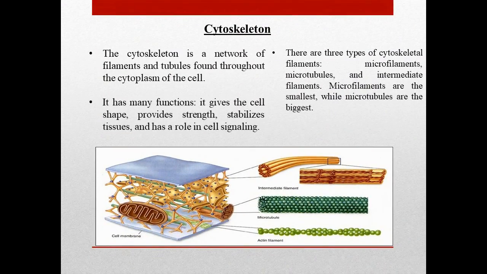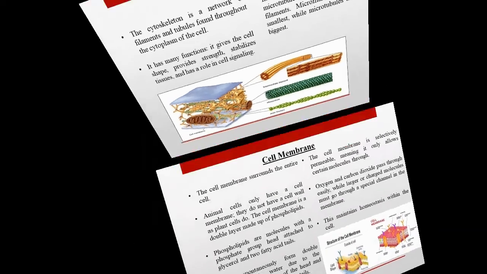Now, what is the meaning of cytoskeleton? The cytoskeleton is a network of filaments and tubules found throughout the cytoplasm of the cell. It has many functions. It gives the cell its shape, provides strength, stabilizes tissues, and has a role in cell signaling. There are three types of cytoskeletal filaments: microfilaments, microtubules, and intermediate filaments. Microfilaments are the smallest, while microtubules are the biggest.